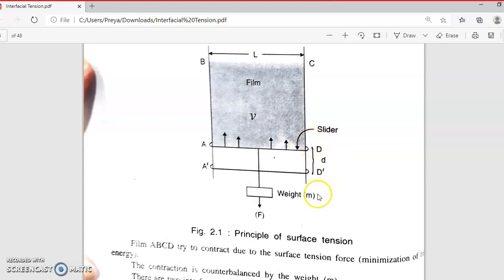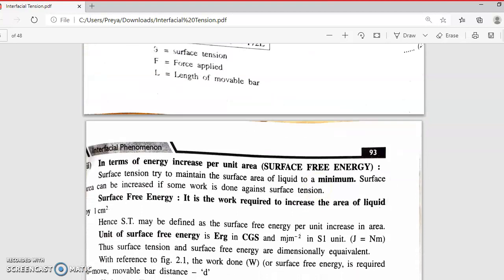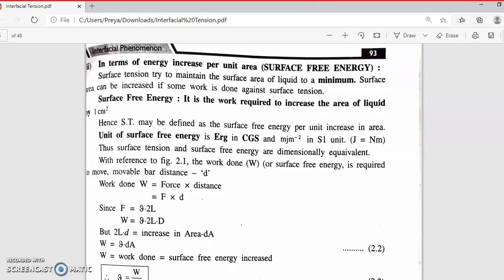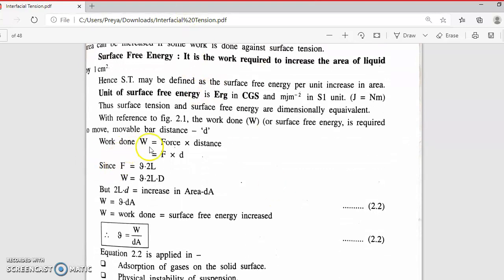So this is the work done. Now work done, W, is given by force into distance. How much force did we apply from below? F. And the distance traveled is d. So this is the equation of W: work done is equal to force into distance. Now capital F is given by the equation we already have, surface tension into 2L. Put this in place of F.